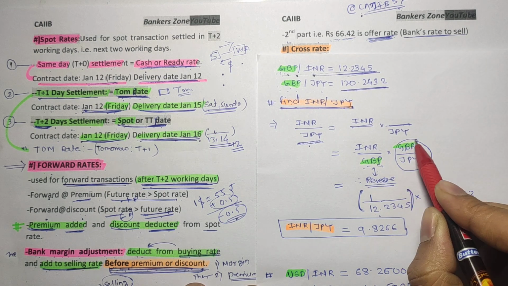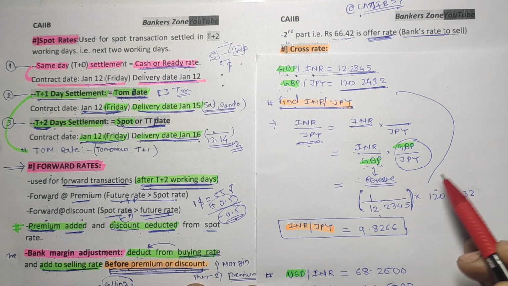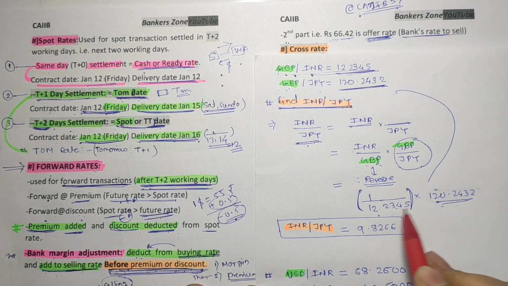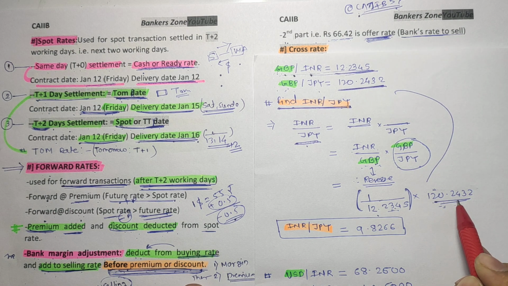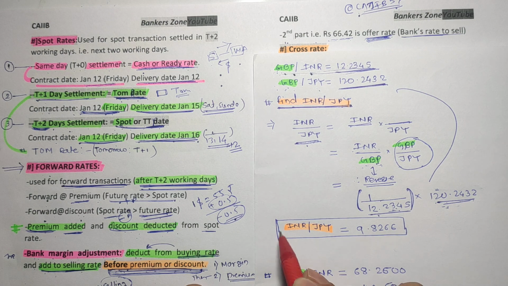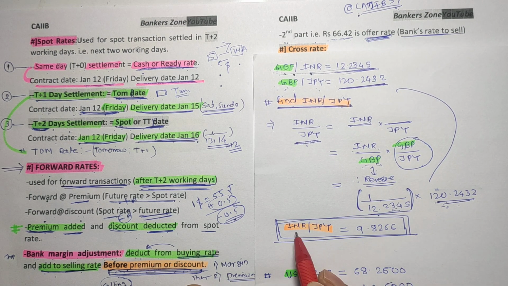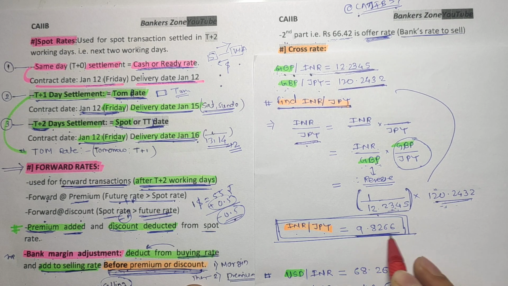What is the value for GBP to JPY? They have given this value directly, so just put the value in and solve using a simple calculator. It is basically a multiplication, that means divide 120.2434 by 12.2345. You will get the answer directly. That is, for 1 Indian rupee you will get 9.8266 Japanese yen.